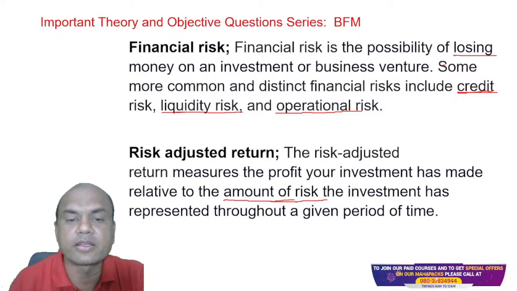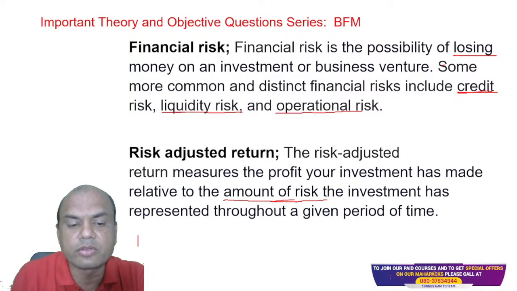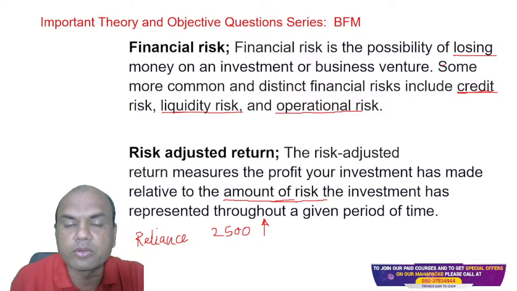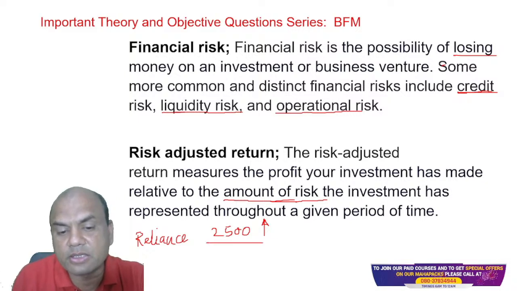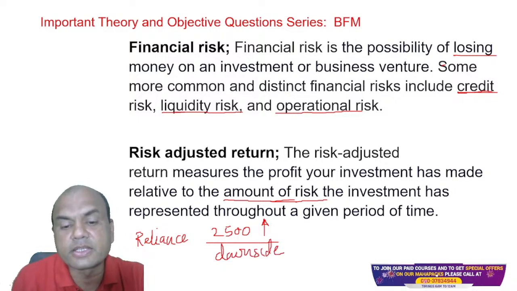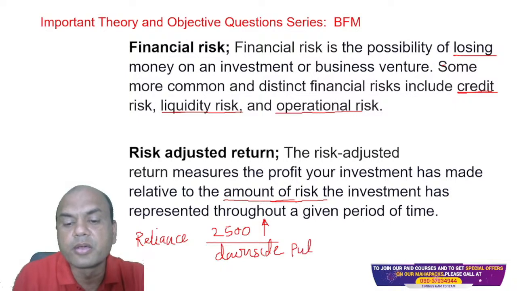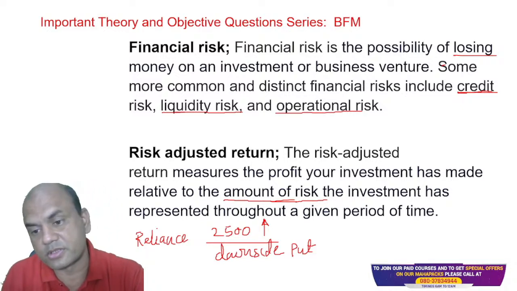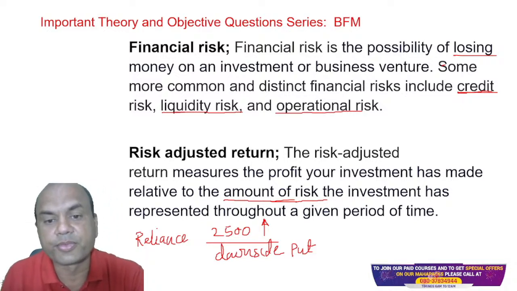I'll give you a simple example. Suppose you are buying a Reliance share at, let's say, 2500, expecting it to go up. But if it goes down, then to cover this downside risk, this risk is covered using put options. But whenever you buy a put option it will carry a cost, because a put option doesn't come for free.